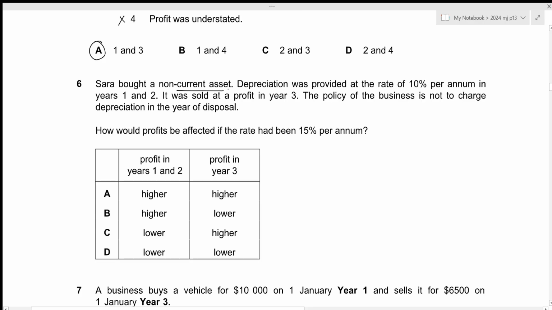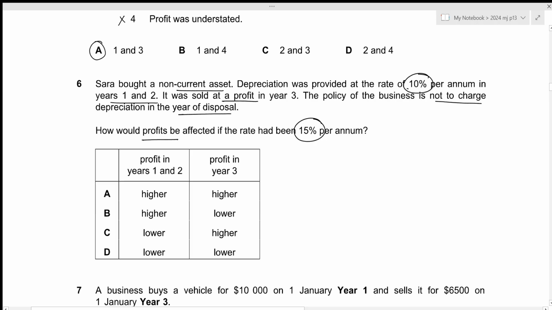Sarah bought a non-current asset. Depreciation was provided at the rate of 10% per annum in years 1 and 2. It was sold at a profit in year 3. The policy of the business is not to charge depreciation in the year of disposal. How would profits be affected if the rate had been 15% per annum?